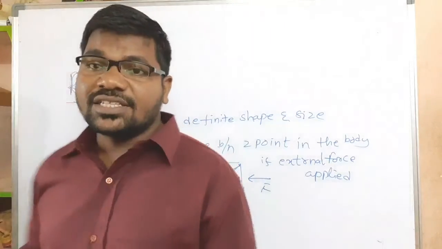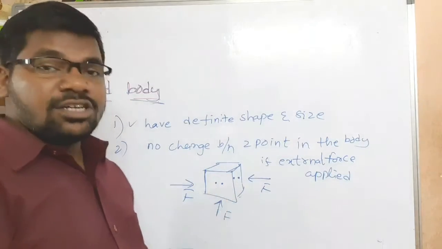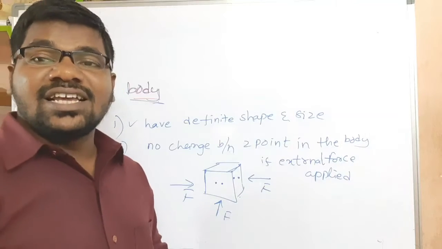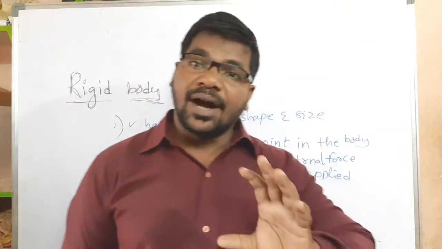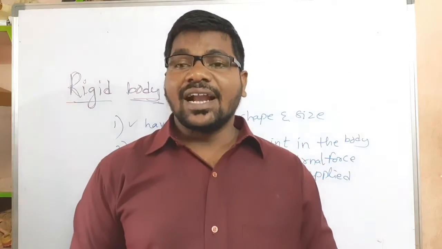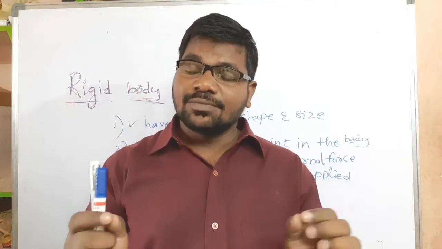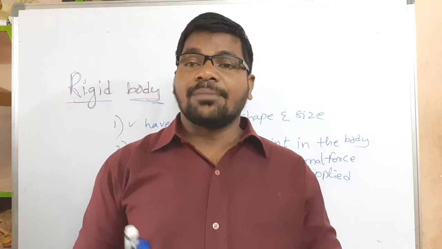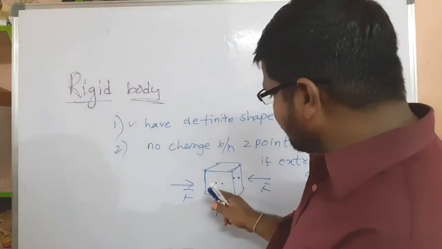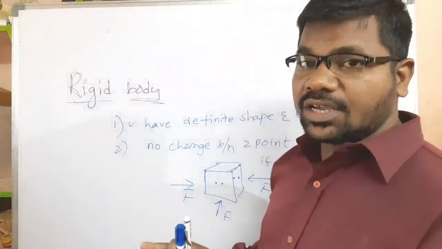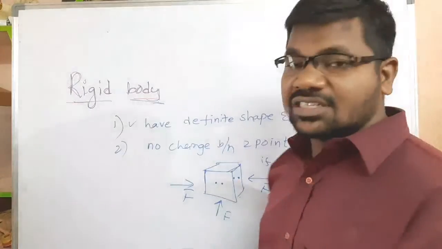Understand, my children? See here, if the point of application of any object, there is no change between 2 points, this type of body you can say rigid body. A rigid body is a typical body having a particular shape and size, and there is no change in the distance between 2 particles in the body with the application of external force. If we apply force, there is no change in 2 points. If the distance is decreasing or increasing, it is affected by the external force.